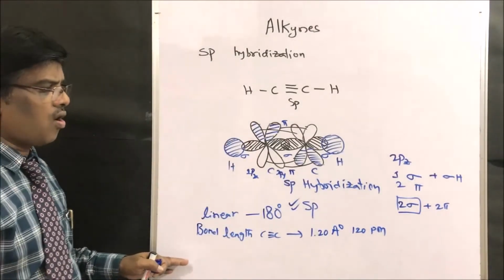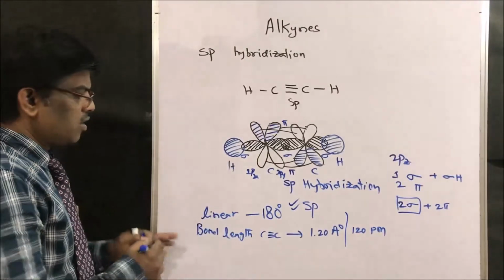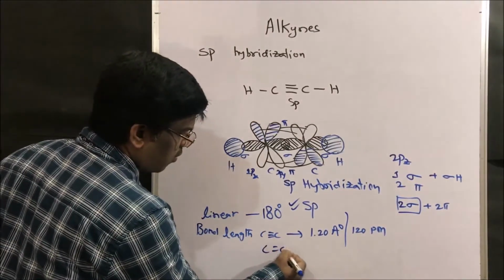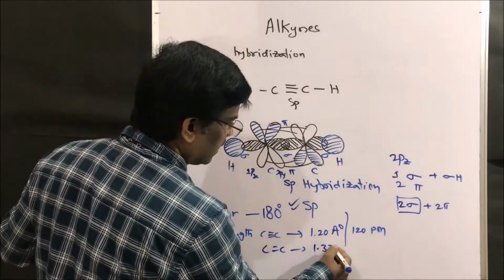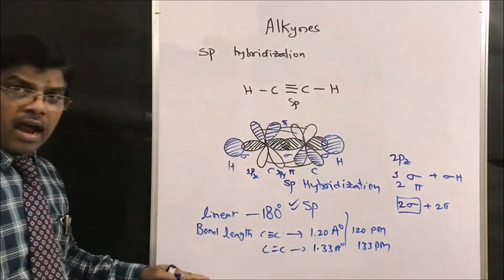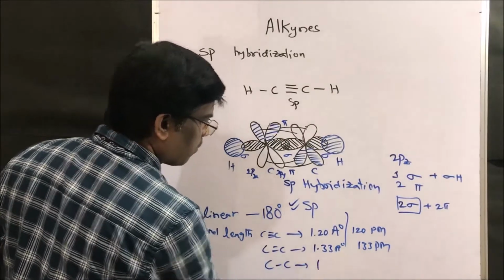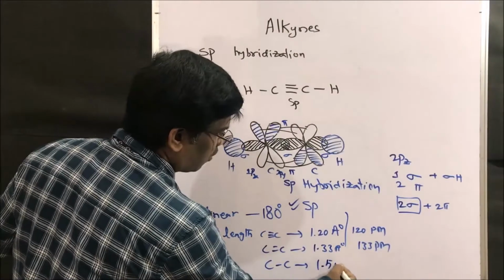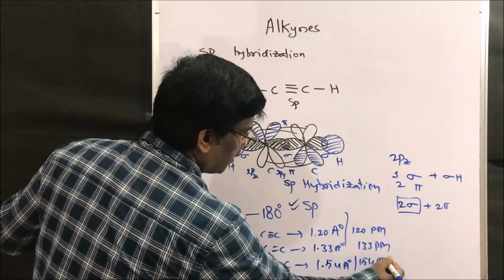This is shorter than the C=C bond, which is 1.33 angstroms or 133 picometers. It is also shorter than the C-C single bond, which is 1.54 angstroms or 154 picometers.